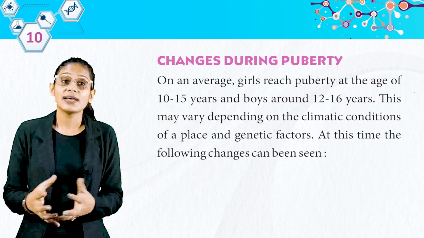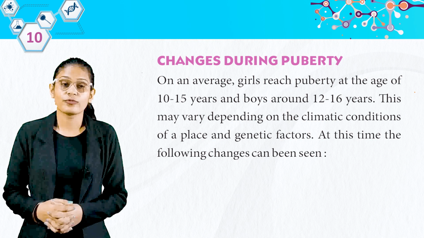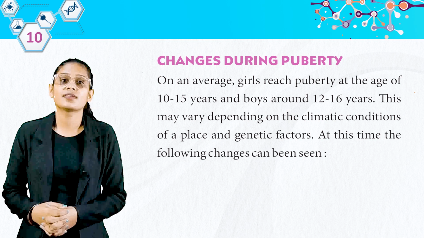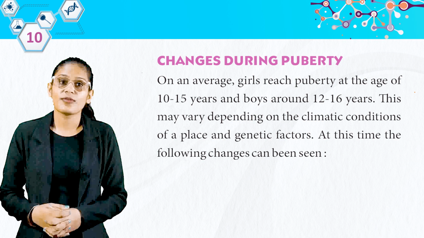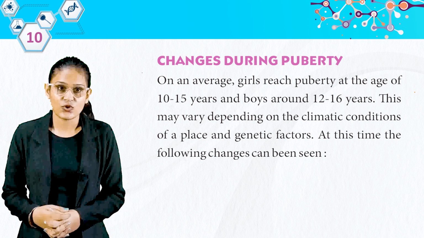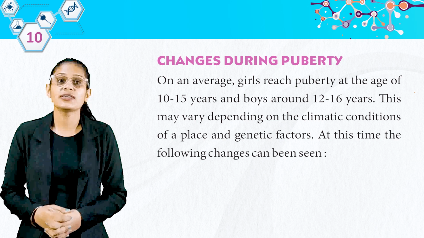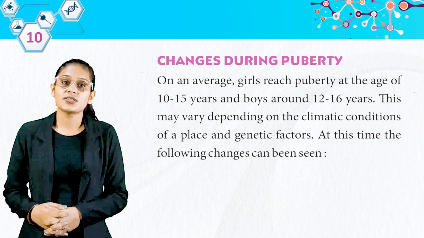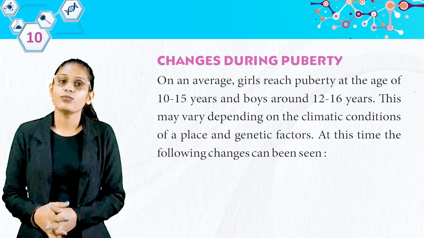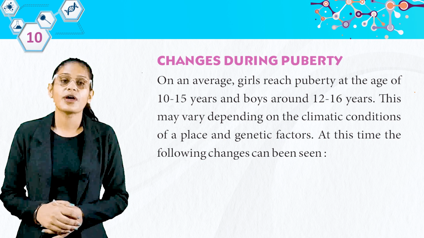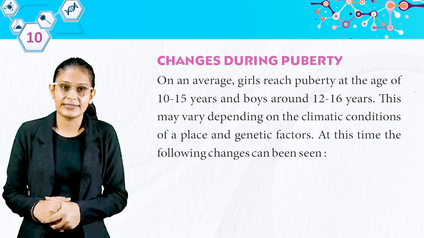On an average, girls reach puberty at the age of 10 to 15 years and boys around 12 to 16 years. This may vary depending on the climatic conditions of a place and genetic factors. All this time, the following changes can be seen. So students, average age girls की 10 to 12, boys की 10 to 15 होती है. Now we are going to discuss about some other changes.